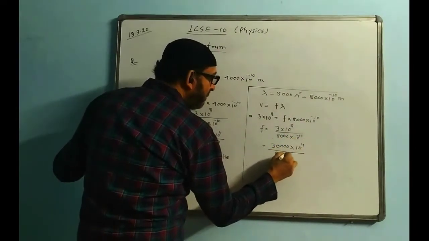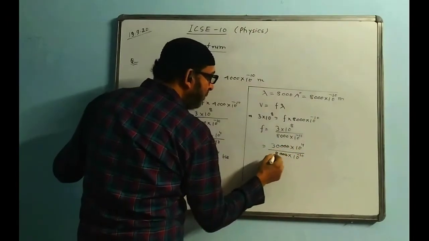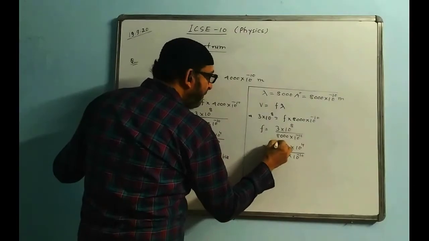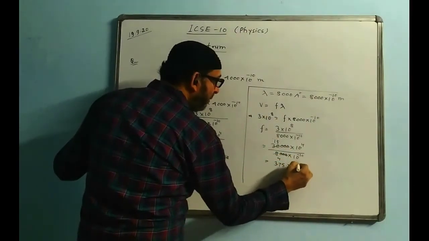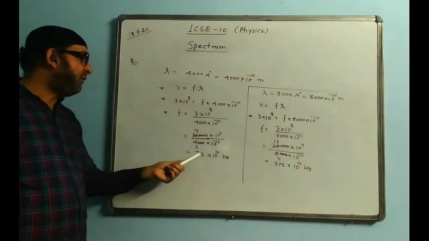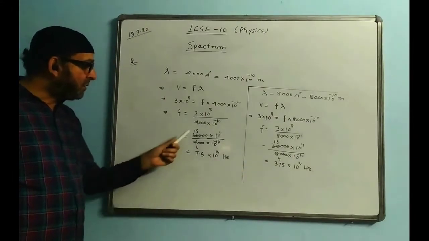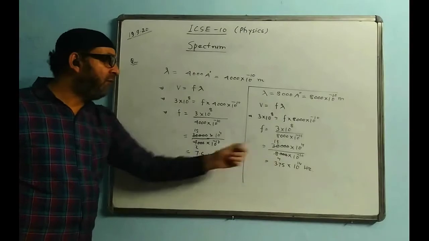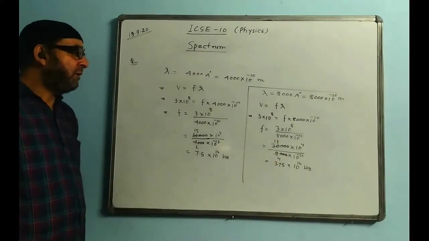And this is 8,000 into 10 to the power minus 10. Now cancel 30, 2 4s are 8, 2 15s are 30, 15 by 4 divided will become 3.75 into 10 to the power of 14 hertz. So it is exactly half of this. Previously it was coming 15 by 2, now it is coming 15 by 4, exactly half of that value. So without doing any calculation also we can write this down.